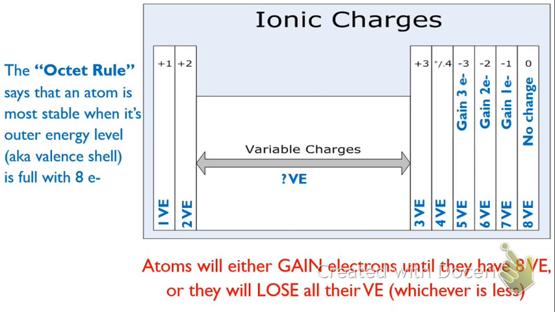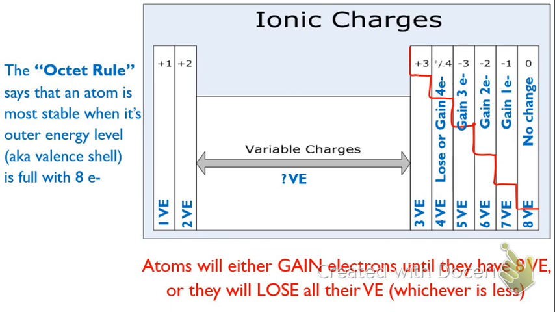But once we get to 4 valence electrons, it's equally easy to lose 4 electrons as it is to gain 4 electrons. So this column technically has a choice, but the choice is also kind of made up for them based on where they are compared to the staircase.